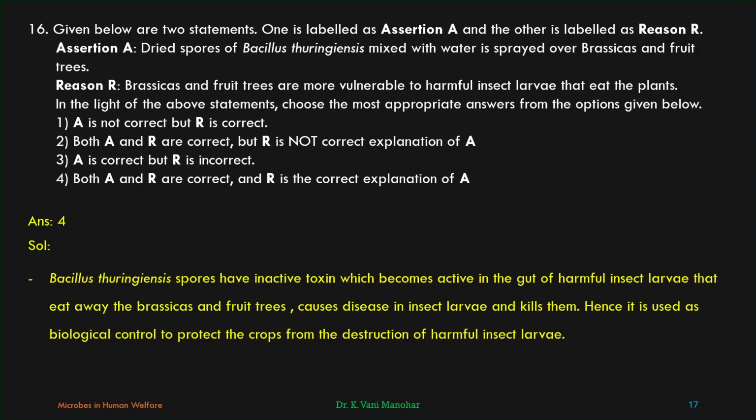Fourth one. Bacillus thuringiensis spores have inactive toxin which becomes active in the blood of harmful insect larvae that eat away the brassicas and fruit trees, causes disease in insect larvae and kills them. Hence it is used as biological control to protect the crops from destruction of harmful insect larvae.